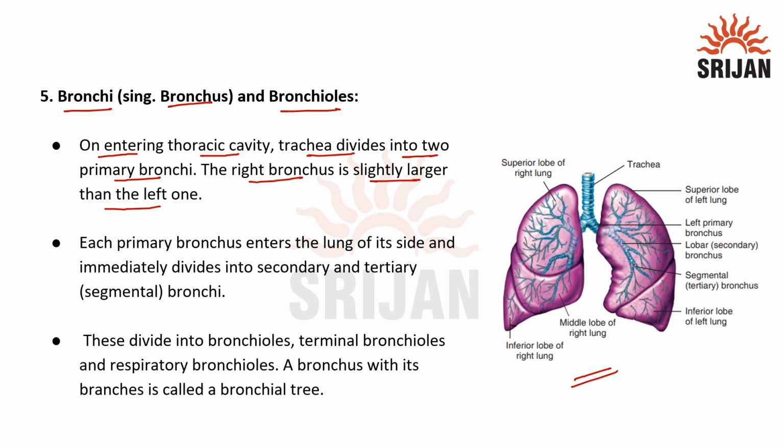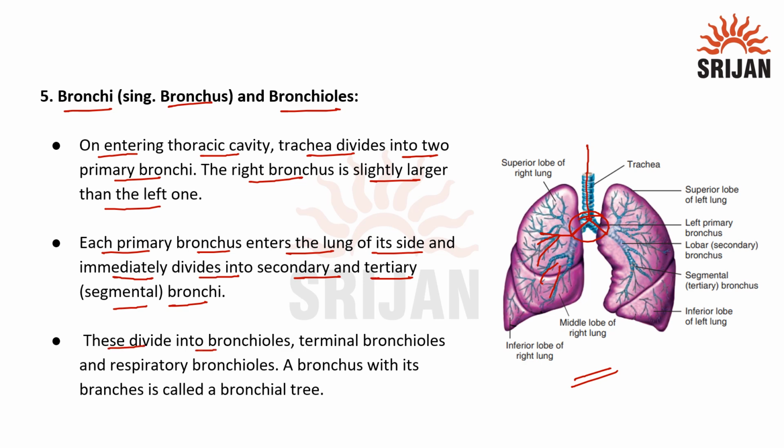In this image we can observe this is the trachea, and trachea or windpipe divides into two parts, and these two parts are called as bronchi. Each primary bronchus enters the lung of its side and immediately divides into secondary and tertiary segmental bronchi. So here we can observe that this bronchi is branching and dividing into secondary and tertiary bronchi.